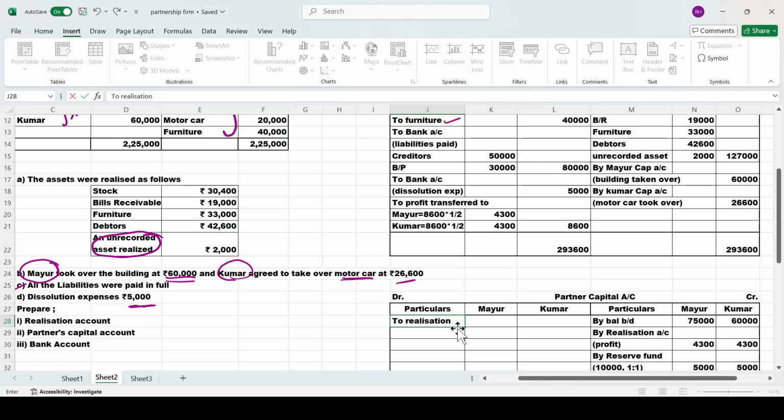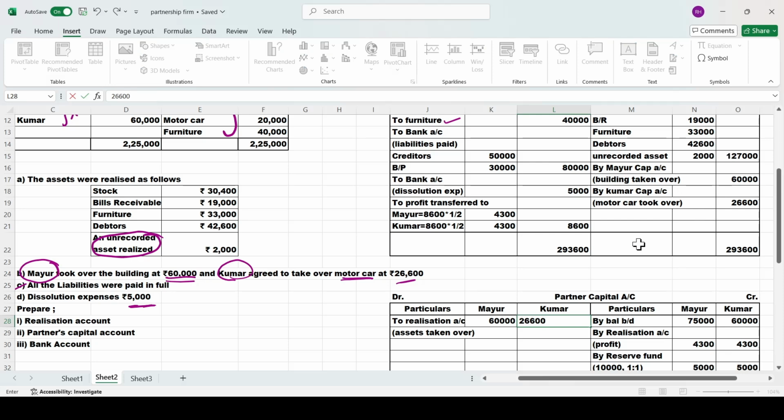To realization account, we'll just write it as assets taken over. I am not mentioning the name of the asset because two partners have taken two different assets, so we'll just mention it as asset taken over. Mayur, how much did he take? 60,000. Recorded 60,000 here. And Kumar, 26,600.